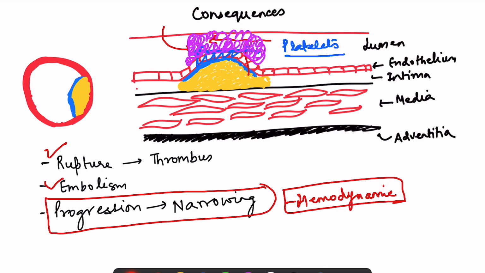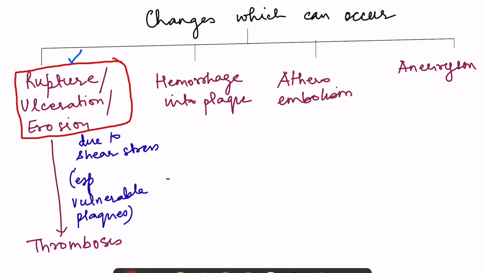So already the narrowing of the vessel lumen was occurring due to the growing plaque. But if this ruptures, then suddenly there is formation of a thrombus, and this thrombus is a catastrophic event. So acute obstruction of the vessel is going to occur. Okay, so a person can die because of this. Suppose the atherosclerotic plaque is developing in coronary vessels, then there will be ischemia in the heart. So myocardial infarction is going to occur.